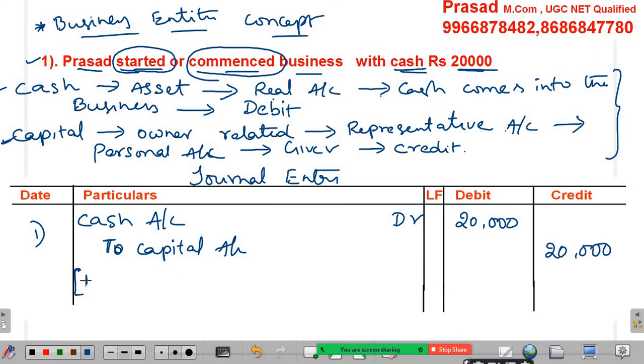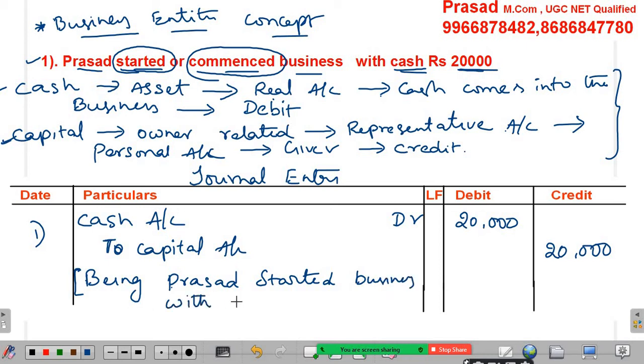So the narration here is: Prasad started business with cash. Prasad started business with cash. So actually this is called narration.